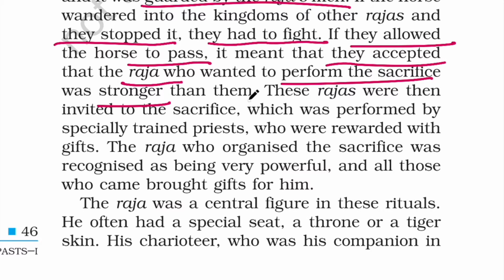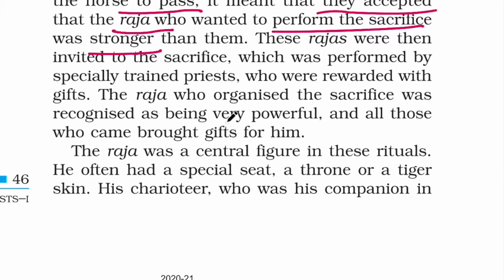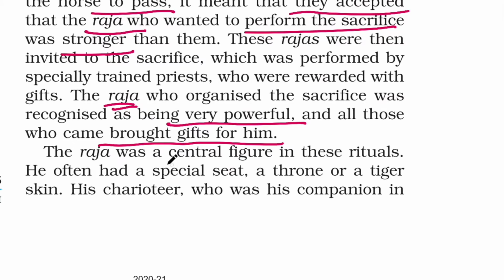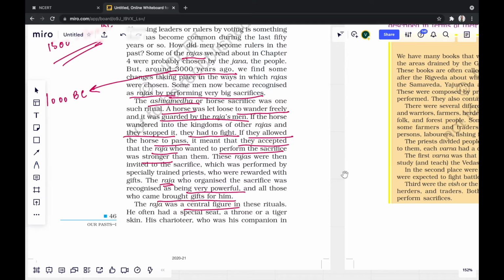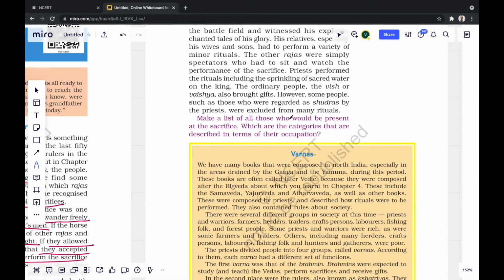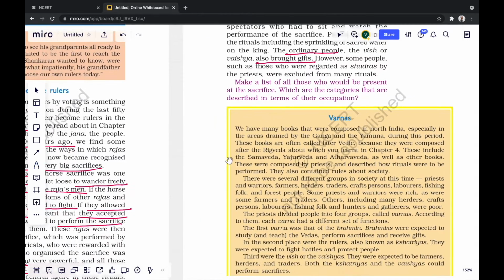During the sacrifice, all these subordinate Rajas were invited and brought gifts for the Raja performing the sacrifice, as by performing this ritual, he was considered very powerful. The Raja was the central figure in this whole process. Even the common people brought gifts for him to please him. He was given a special throne to sit in this entire ritual.